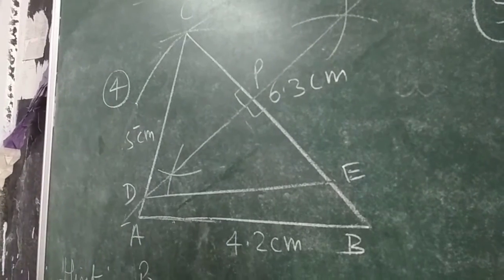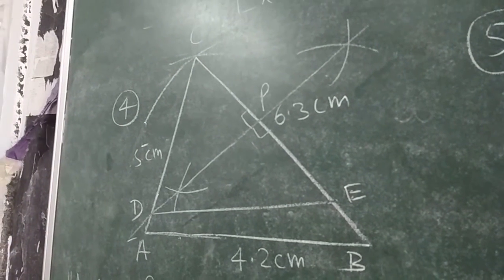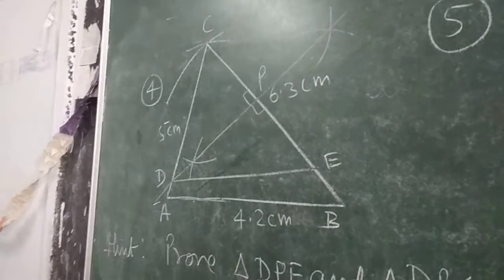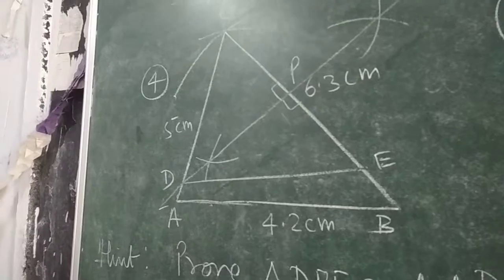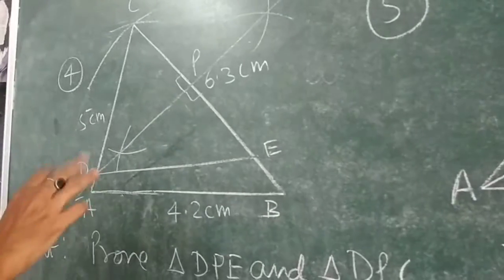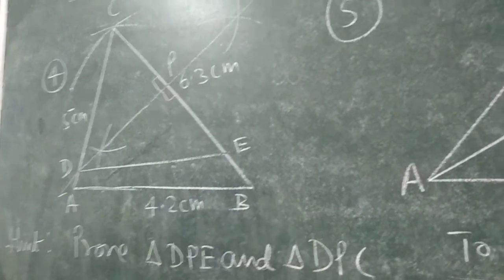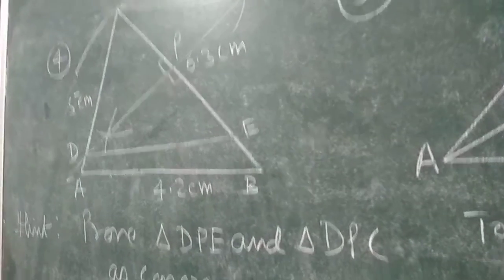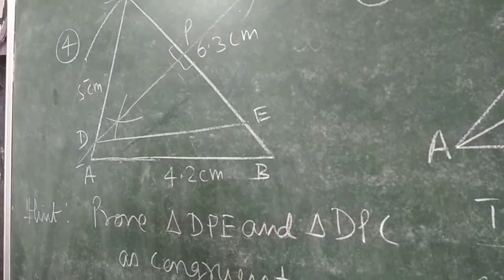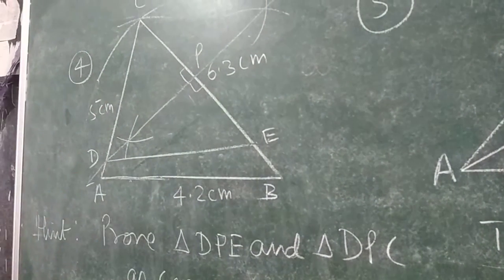Question number 4. You are given a triangle, and first we have to construct this triangle. AB, BC and AC, all the sides are given. You know the triangle construction as you studied earlier in your lower classes. So you could complete the triangle like this.